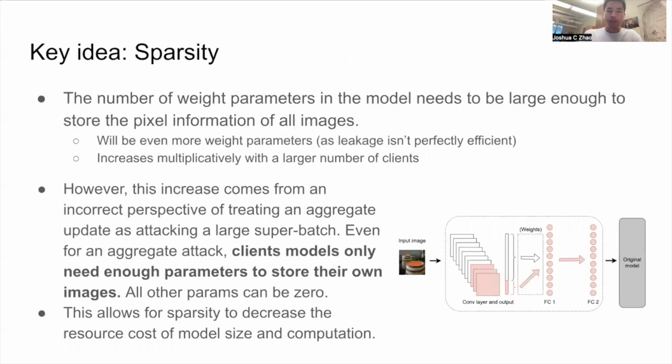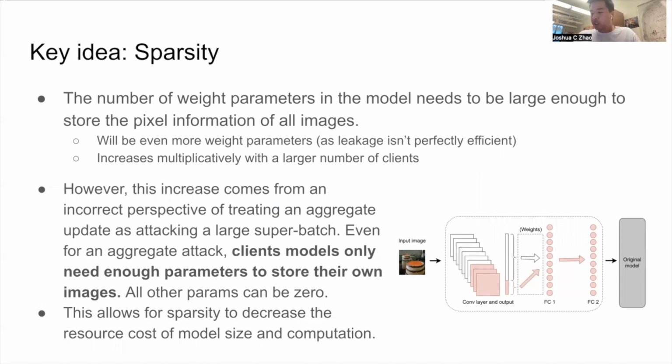Building up on this, we now bring up the idea of sparsity for linear layer leakage attacks. Ultimately, for linear layer leakage attacks, the number of weight parameters must be at least the number of total pixels in all images. And oftentimes, it'll actually have to be more because the leakage isn't perfect. However, as the number of clients increases, this number will also increase multiplicatively. So for instance, if we need 4 times the number of neurons just to get normal baseline leakage, then we also multiply this total number by the number of clients to achieve the same leakage.